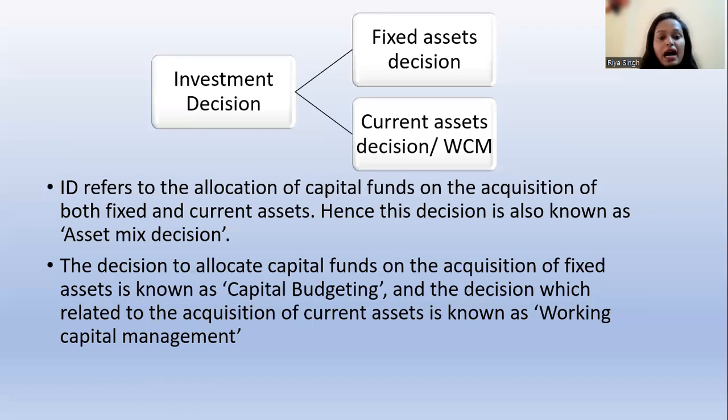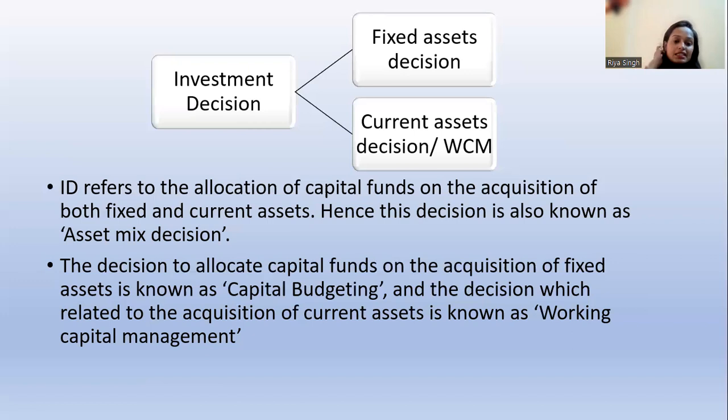So basically we have a term called capital budgeting. If we are going to take a decision regarding the acquisition of fixed assets, we call it capital budgeting. And if we are going to take a decision regarding investment in current assets, we call it working capital management.